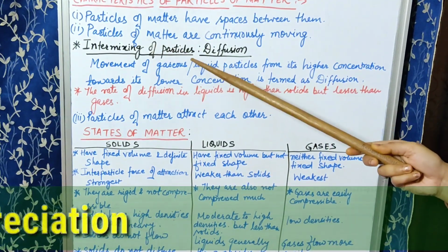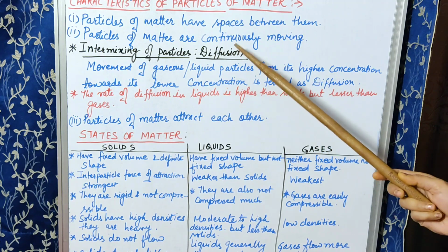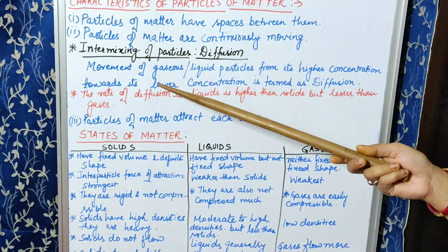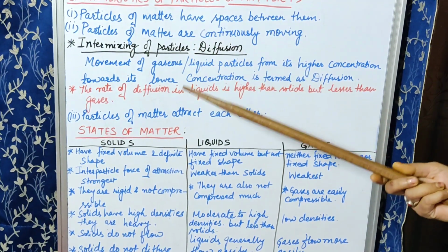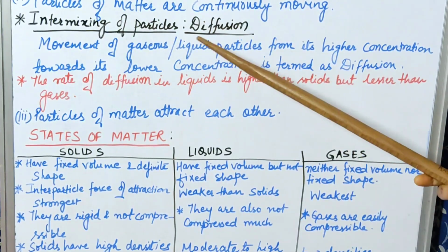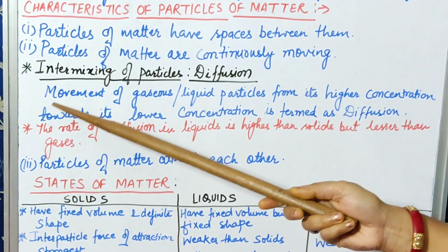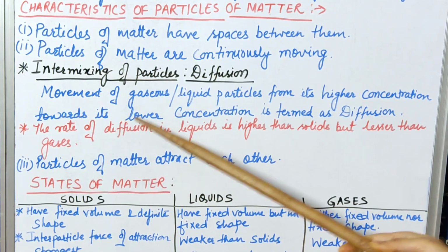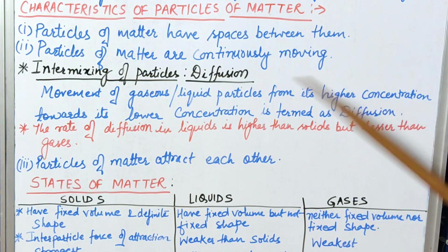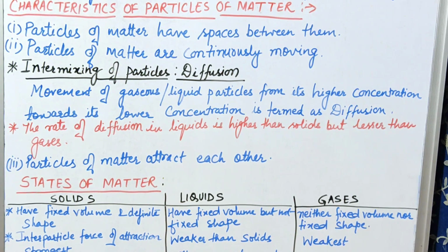Now intermixing of particles, this term is also called diffusion scientifically. How can you define this term? In some books they have generally written intermixing of particles, but dear children, scientifically you cannot write simply intermixing of particles, because there is a certain technique. So you have to write this statement: movement of gaseous or liquid particles from its higher concentration towards its lower concentration is termed as diffusion.